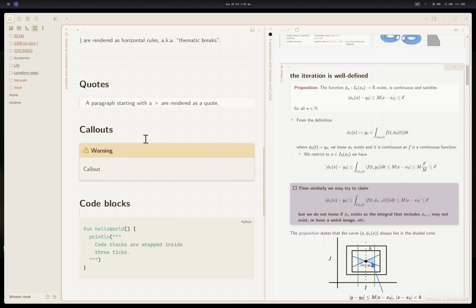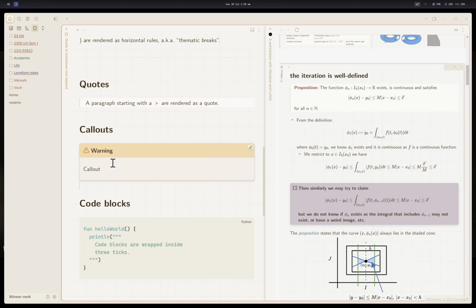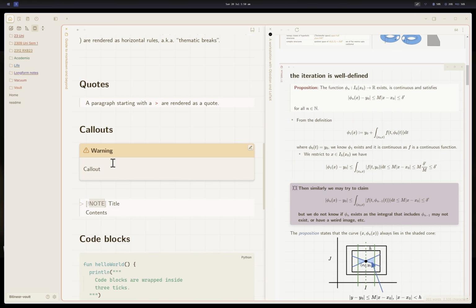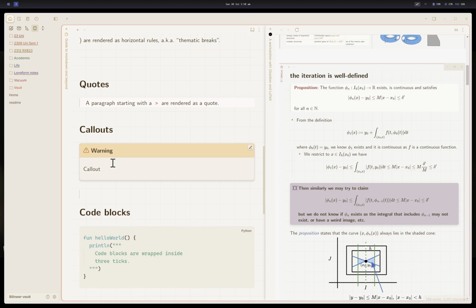You can also make callouts, which is an Obsidian feature. This syntax is, I think, not built in Markdown, but you can make callouts. So what you can do is write slash and callout, and then you can add a callout. So that's a note. You can write its title and contents.